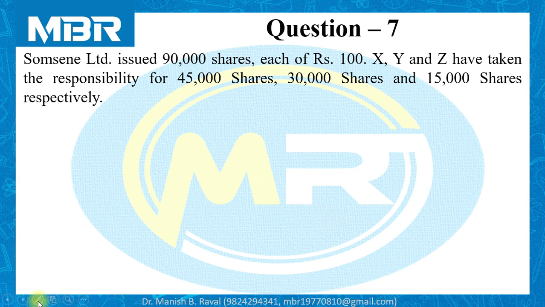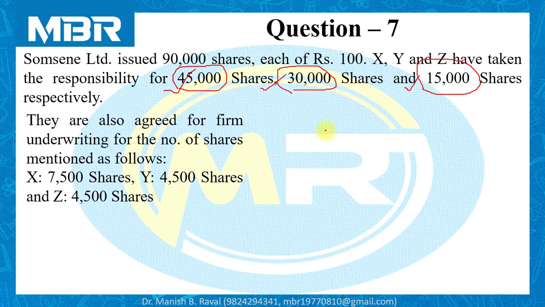So at this point, we can easily find the number of shares underwritten by the underwriters, and on that basis we can find the proportion or ratio of underwriting. It is 3:2:1, that is 45,000, 30,000 and 15,000 shares respectively.